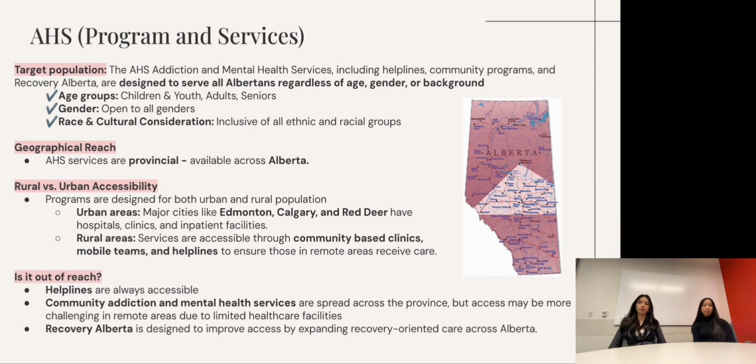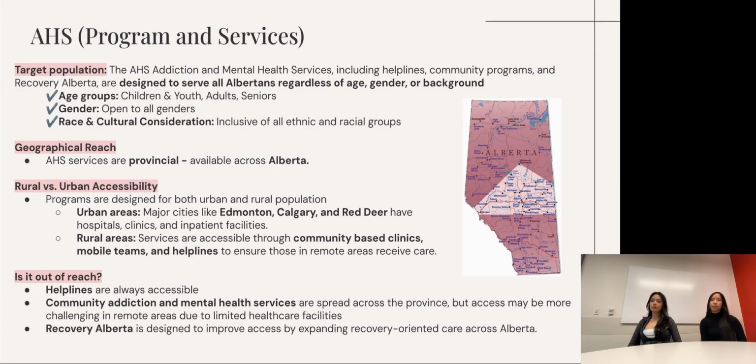AHS Addiction and Mental Health Services operate across Alberta, serving both rural areas, like many small towns and remote communities, which rely on telehealth services, helplines, and mobile outreach programs to access care, and urban communities, like major cities such as Edmonton, Calgary, Red Deer, and Lethbridge. They have more specialized facilities, including detox centers and psychiatric treatment options. Outreach programs bring addiction and mental health care to remote and underserved communities. Virtual support and telehealth options help eliminate geographic barriers for those who cannot travel.